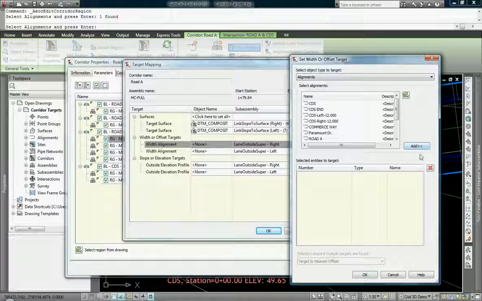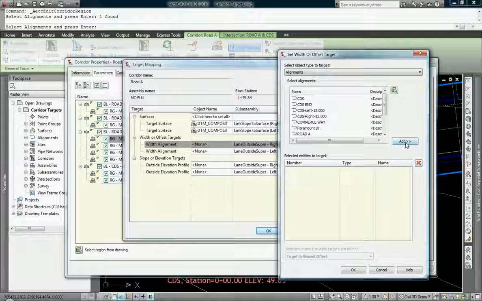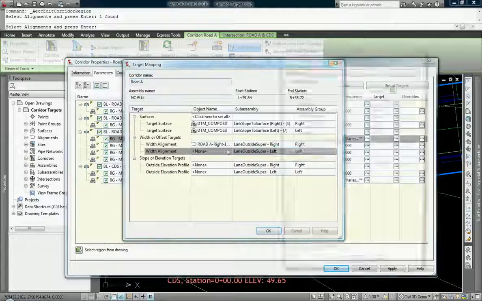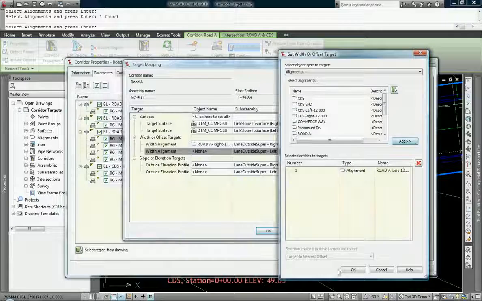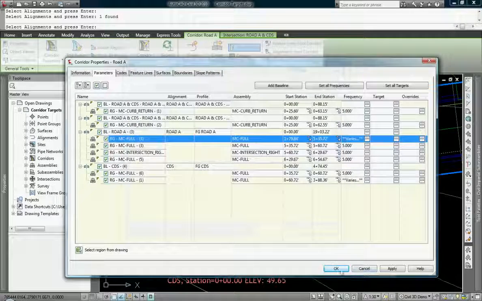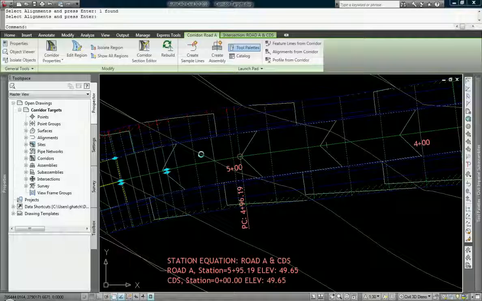Otherwise, if I say okay, nothing happens. This is very similar to the text editor and that blue arrow in there. So we'll hit add. There it is, it's added as a target. We'll say okay. Do the same thing with the left hand side. Hit add, okay, and voila, there we go.